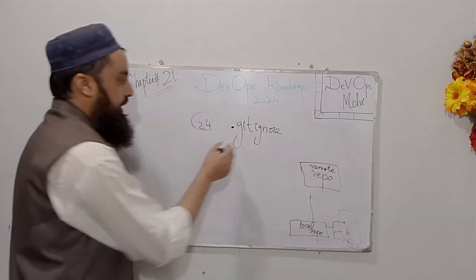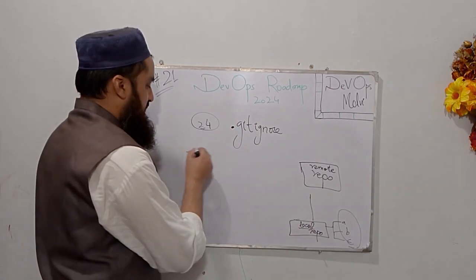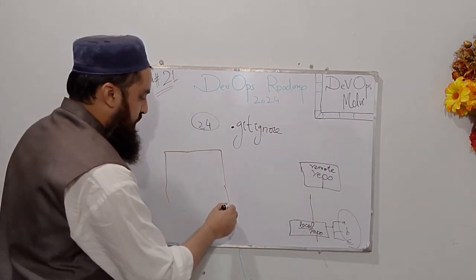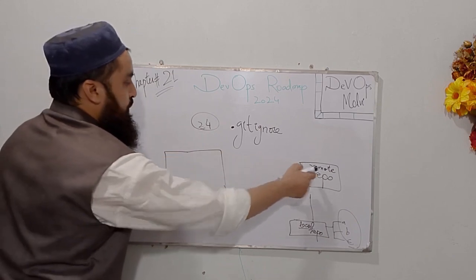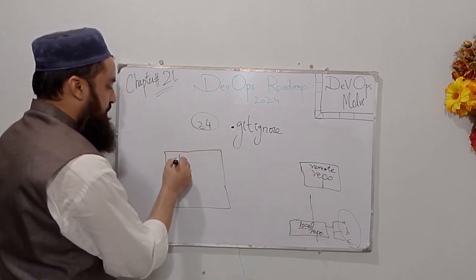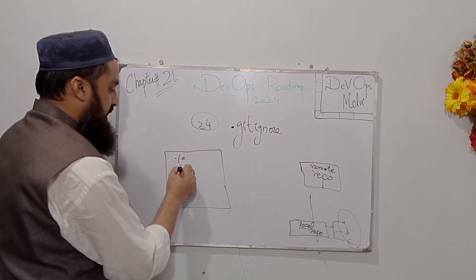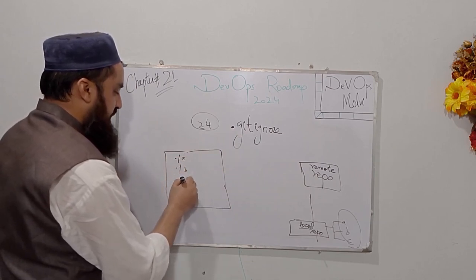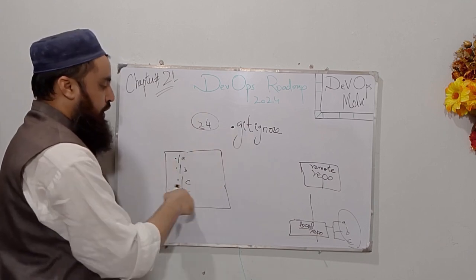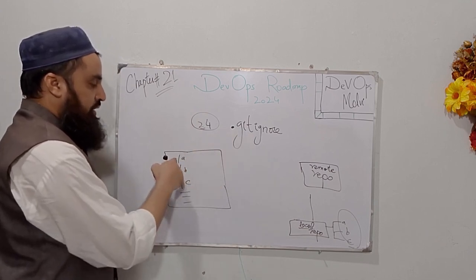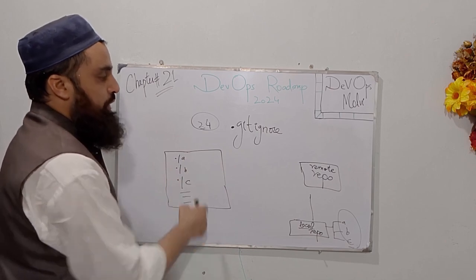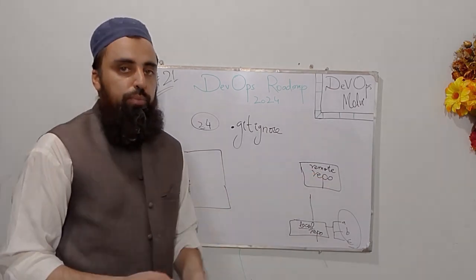This is actually a hidden file and it contains the files, the folders, the log files that we do not want to be pushed to our remote repository. I can simply add those files or directories here in that format, ABC and file name, etc. So Git will check the .gitignore file and all the folders and files mentioned in this file will not be pushed to our remote repository.